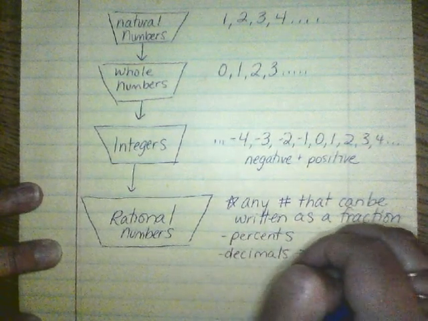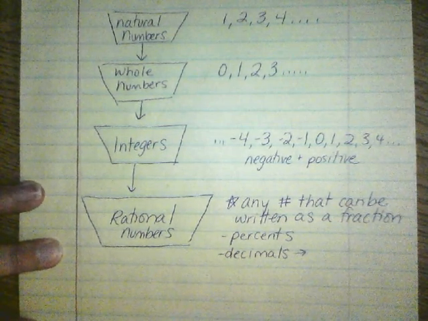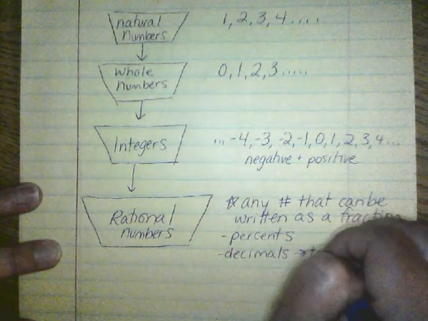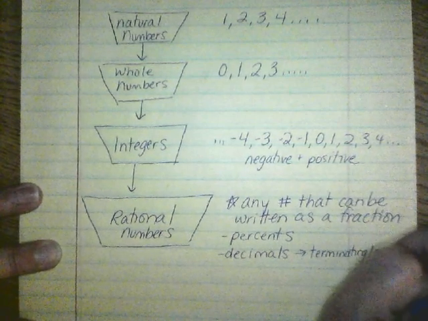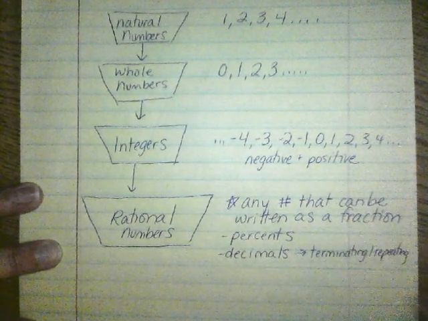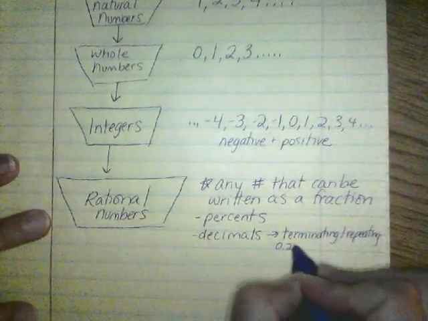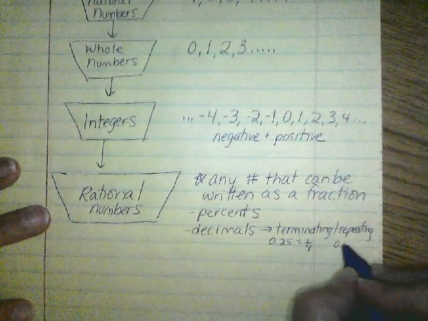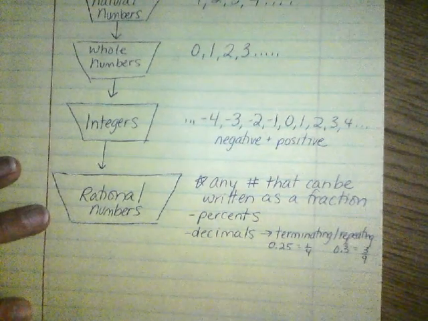There's 2 types of decimals we learned about. Kayla? Very good. So terminating and repeating. An example of terminating might be like 0.25, which is equal to 1/4. An example of repeating might be 0.3 repeating, which is 3/9, or 1/3.